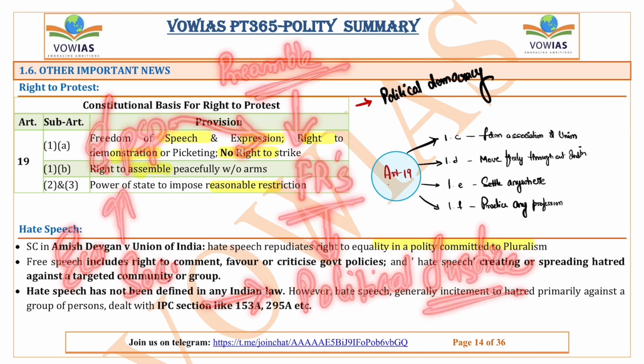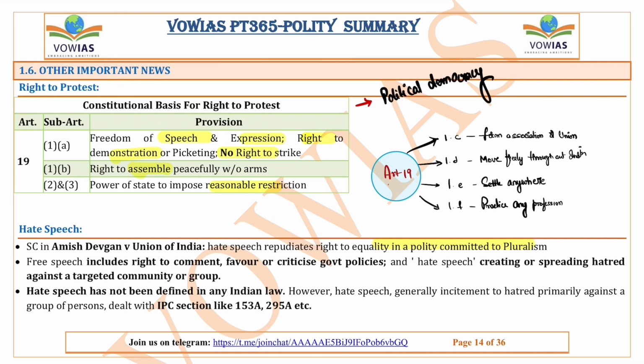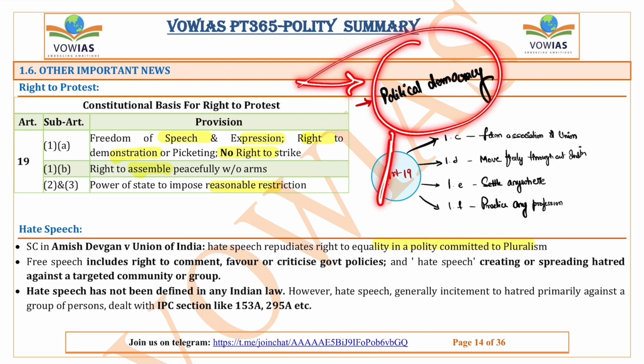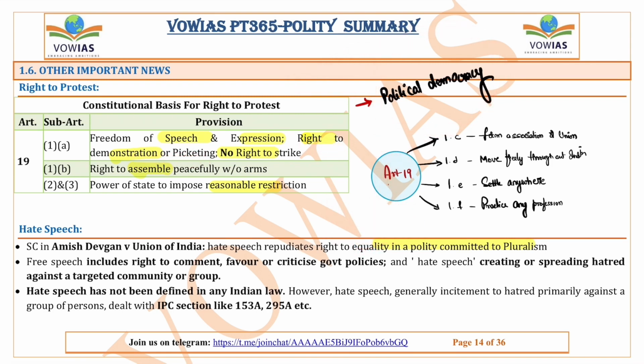Okay, and this Article 19, if you see specifically, it's talking about political democracy, and it can be said to be the heart of political democracy, because it ensures the freedom and important rights to the people. It gives the freedom of speech, expression, and the right to demonstration or picketing. It also says that there is no right to strike, but it gives the freedom of speech, expression, or right to demonstration to the people.